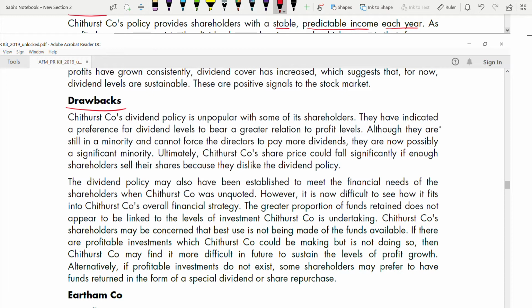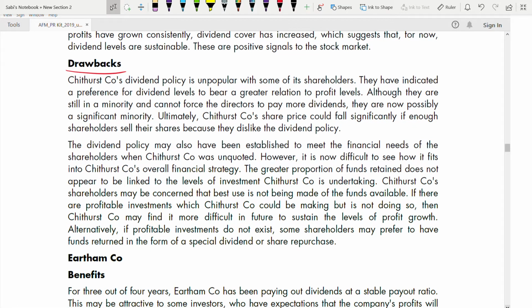Ultimately, Chithurst's share price could fall significantly if enough shareholders sell their shares because they dislike the dividend policy. Yes, if the shareholders are not happy with the dividend policy, they can sell their shares. When the shareholders sell their shares, the share price could fall for this company. The dividend policy may also have been established to meet the financial needs of the shareholders when Chithurst was unquoted. Could be. They were unquoted before, so maybe this dividend policy was established then to meet the financial needs of the shareholders.